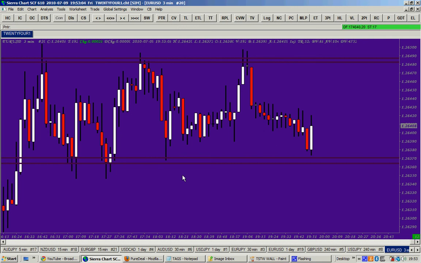As you can see on this chart clearly here, there was this high here that is equal to this high here, equal to this high, equal to this high. We have the low equal to this one, equal to this one, the equal lows, and the price is bouncing between these two zones. That's what we call the pause period, which is easy to trade. Very easy to trade, especially in the Asian session, or before New York is opening.